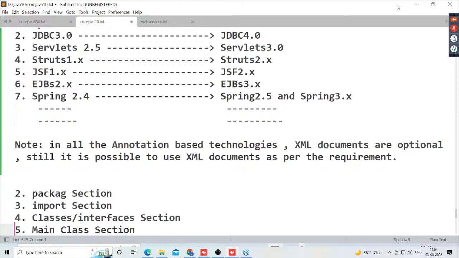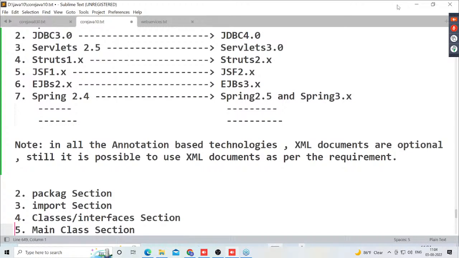Then immediately, if you give this type of answer, we have one more question. In Java, to provide description up to runtime of our applications, we already have XML documents. Then what is the requirement to go for annotations? What is the answer for this question now? If we use XML documents for our Java programs to bring a description up to runtime of our application, we are having some problems. What are the various problems we are having there now?